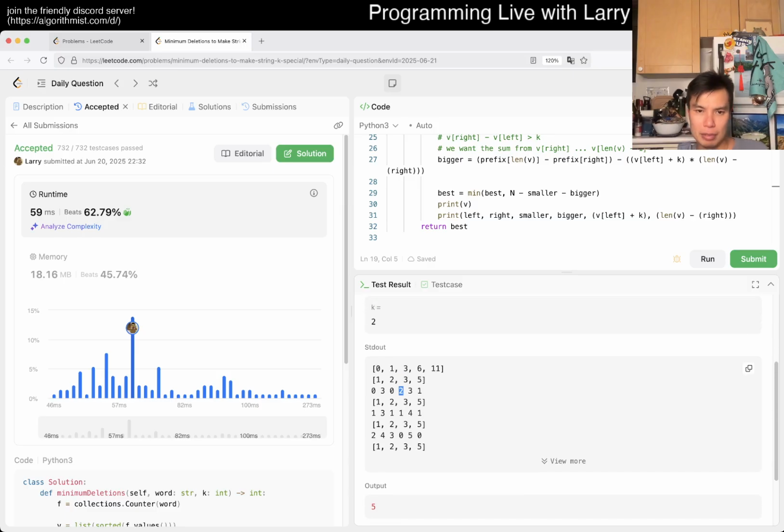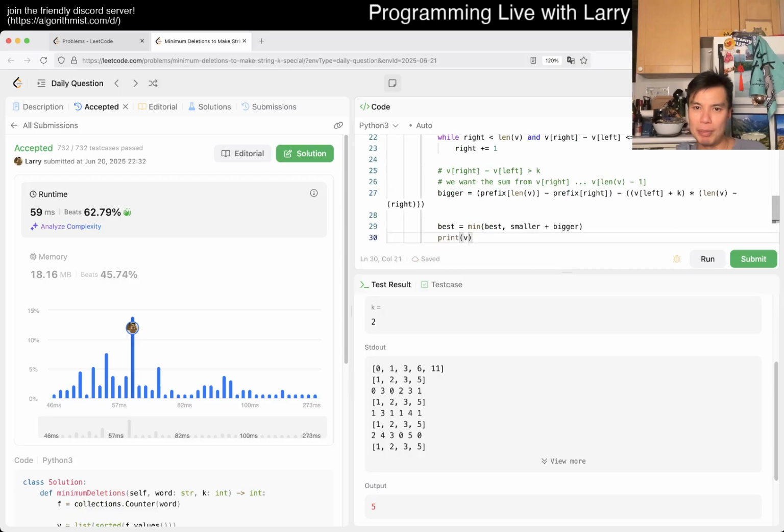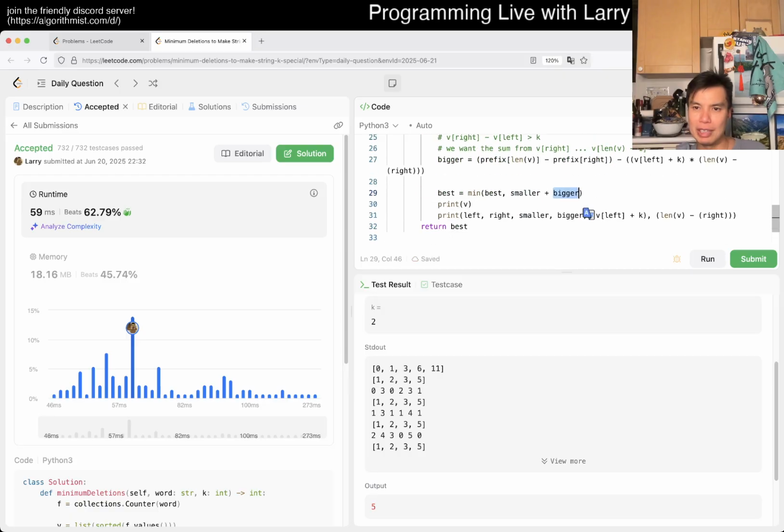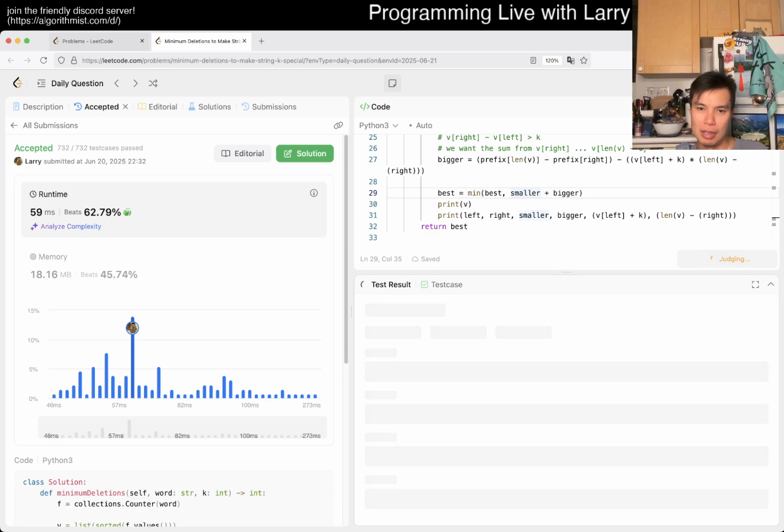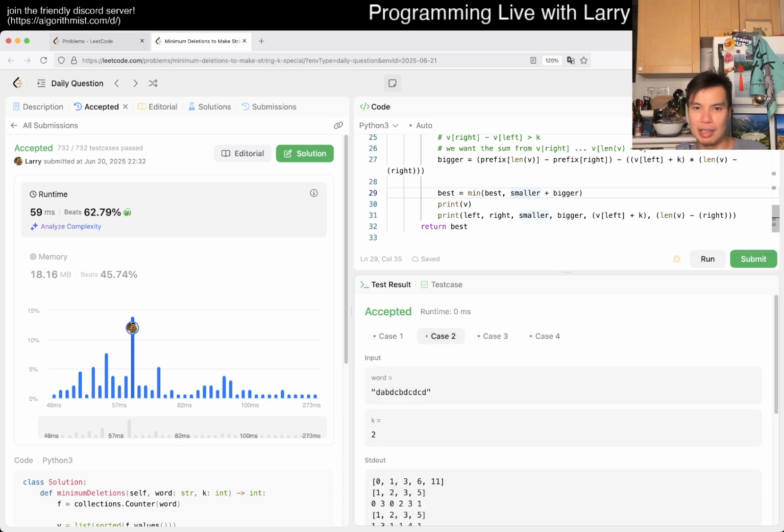Bigger is right because we removed 2. Oh, I think this is wrong because we're directly comparing smaller, the number we remove, and bigger, the number that we move, so we don't need to subtract that anymore. I don't know how we got right for the other ones.